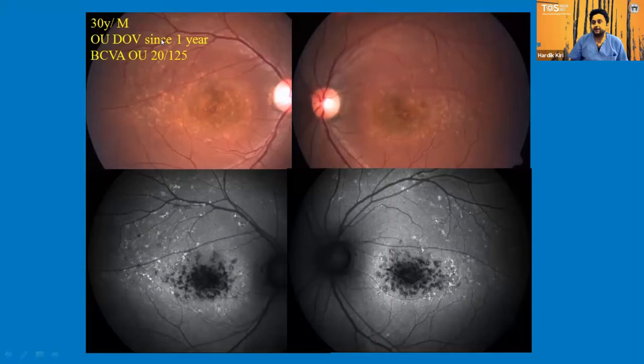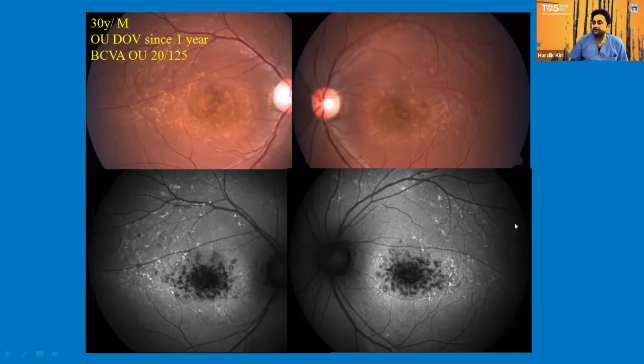This is a 30-year-old male who presented to us with a diminution of vision in both the eyes since last 1 year. His best corrected visual acuity in both the eyes was 20/125. This is the color fundus photograph. We are able to see multiple retinal flecks which are more prominently seen on the posterior pole. The pigmentary changes at the macula, or beaten bronze appearance, is visible. And I think most of us have already made the diagnosis that it's a Stargardt disease.